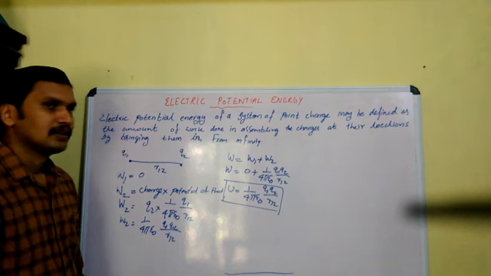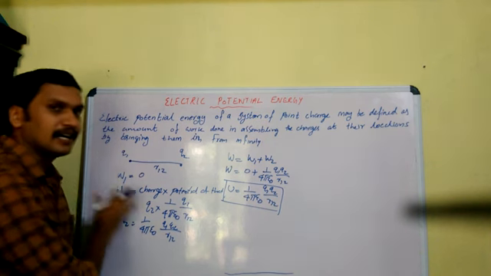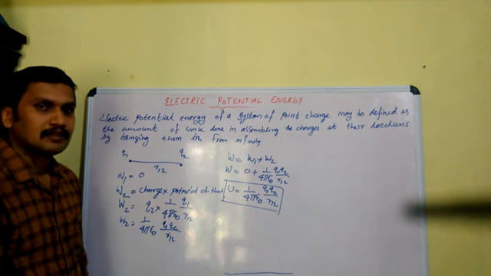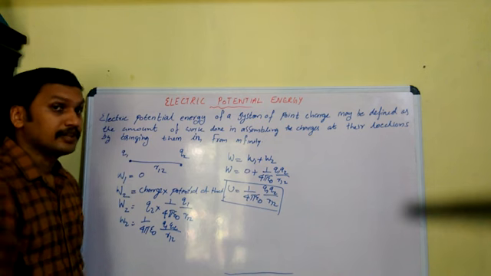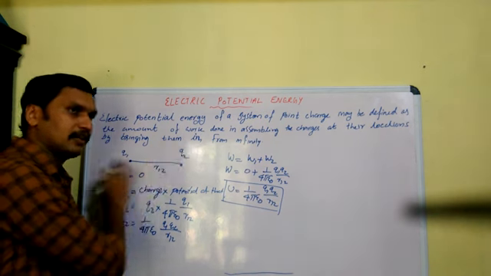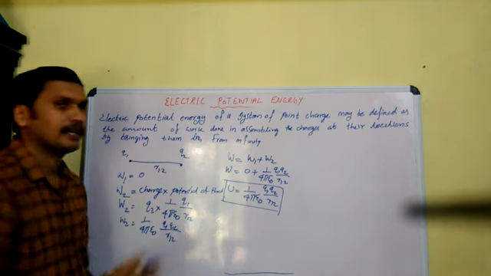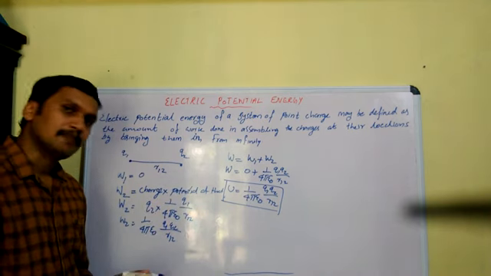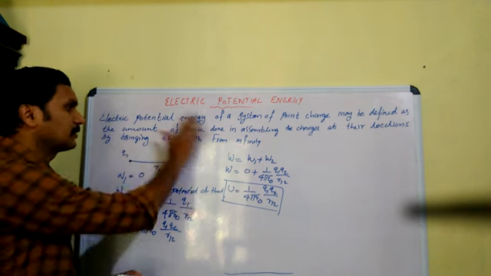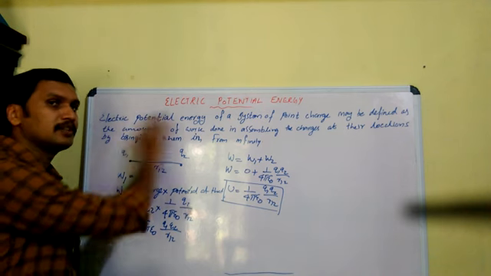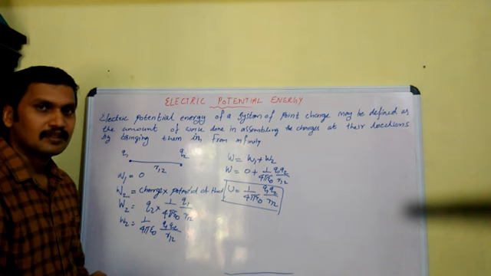Suppose there is an external field at this location. Initially, we consider only these two charges. There is no external field, so the potential energy is this much. Suppose we have an external field in this location, at the site of these two charges.